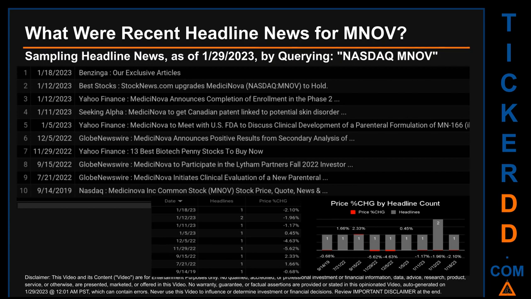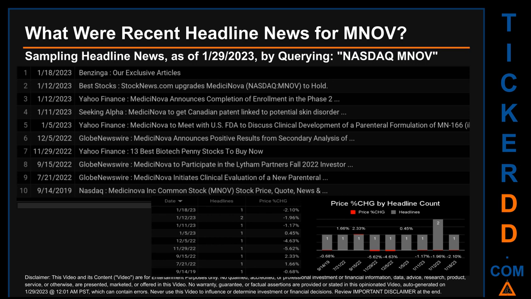Common Stock, MNOV, Stock Price, Quote, News. Thursday, January 12, 2023 had the most headlines. It had 2 discovered headlines when Best Stocks published the headline that read, StockNews.com upgrades Medicinova to hold. Yahoo Finance published the headline that read, Medicinova announces completion of enrollment in the Phase 2.